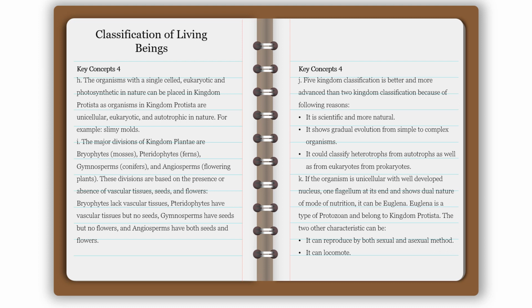J. Five kingdom classification is better and more advanced than two kingdom classification because of following reason. It is scientific and more natural. It shows gradual evolution from simple to complex organism. It could classify heterotrophs from autotrophs as well as from eukaryotes to prokaryotes.